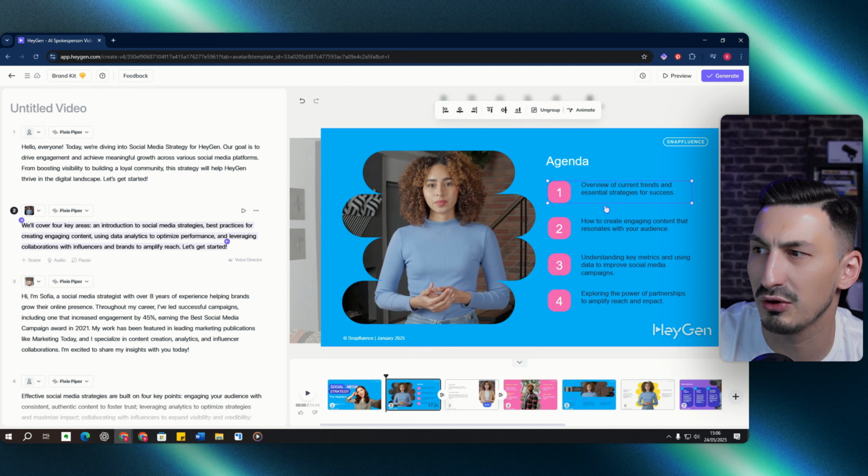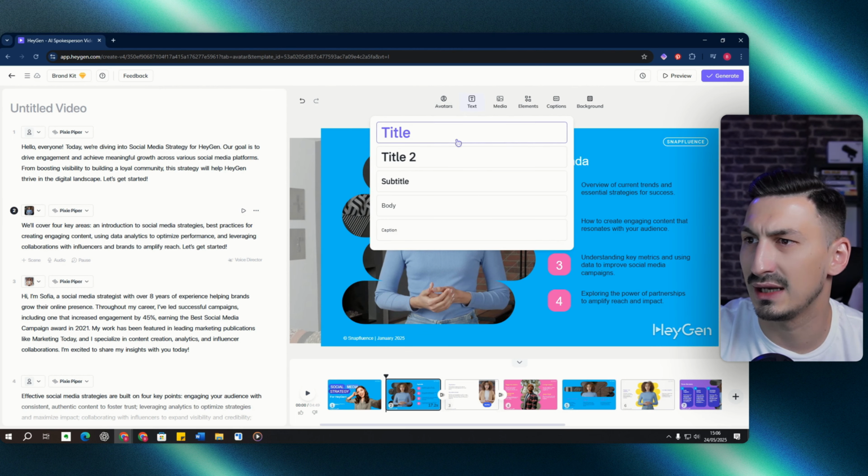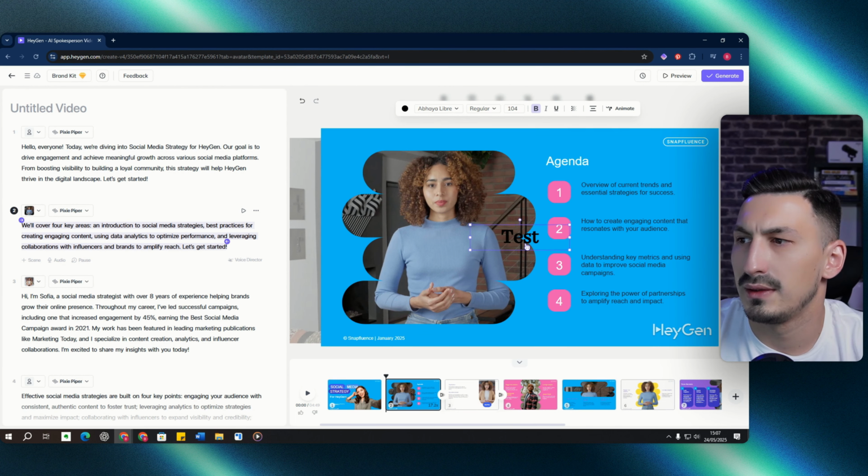As we can hear there, the avatar basically says whatever is in the script. Then if I click on either one of the items here on the screen, you can see that it has the arrows, which means when they should come in and out. So let's go ahead and add the title. Let's just call this title here test. And the idea here is, let's just say we're going to move it here at the top so it'll be easier to see.